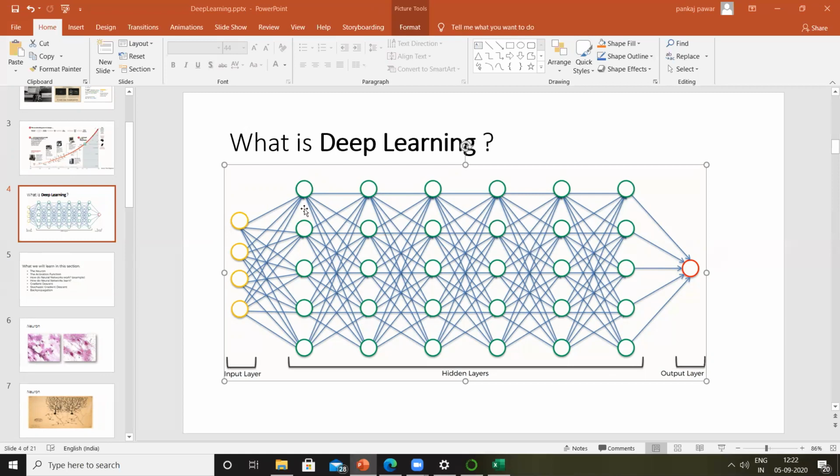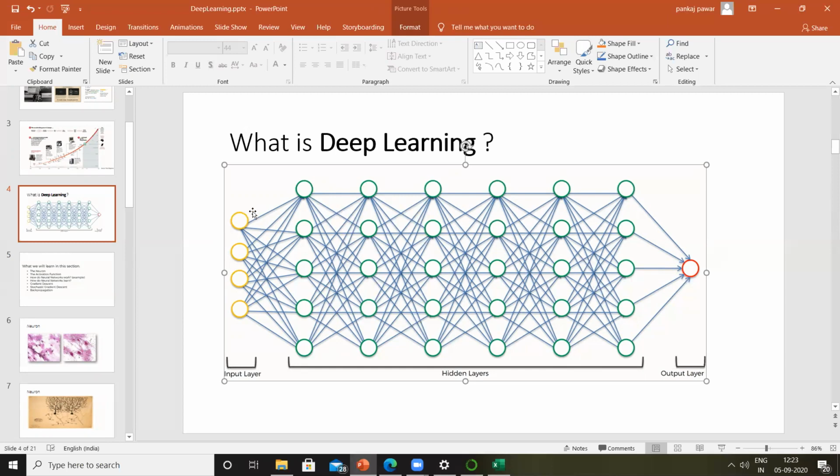Perfect. So what we can see here is a sequential layer. From the computer point of view, we call the first layer, the yellow circles, the input layer. We consider the last layer, the red circle, as the output layer. This will indicate our final output. And the layer in between the input and output layers is called a hidden layer. There can be multiple layers inside the hidden layer. You can have one hidden layer, two layers, three layers inside the hidden layer, and so on.